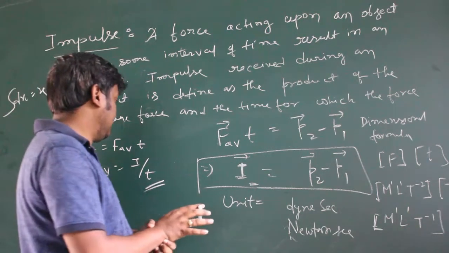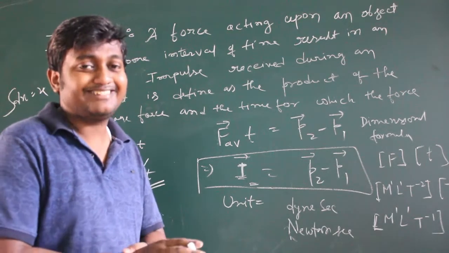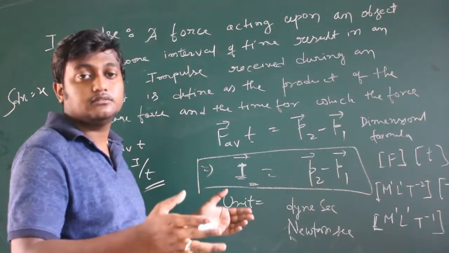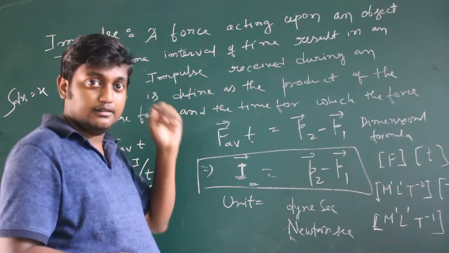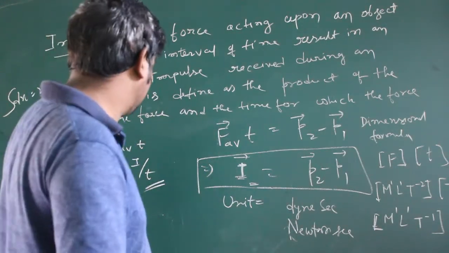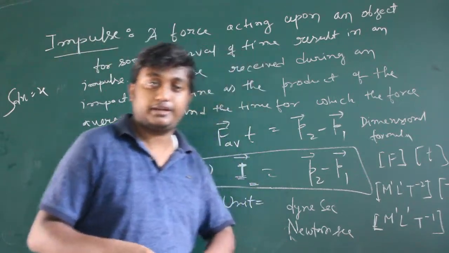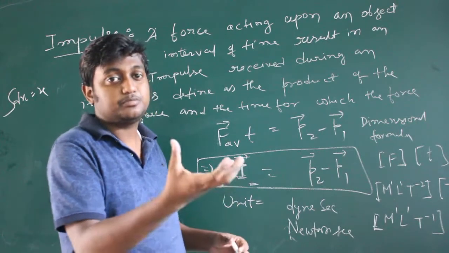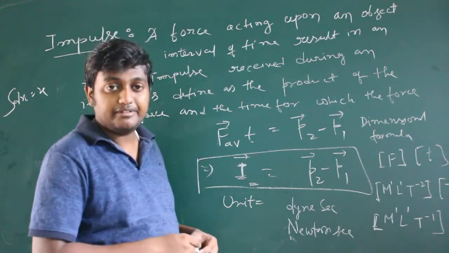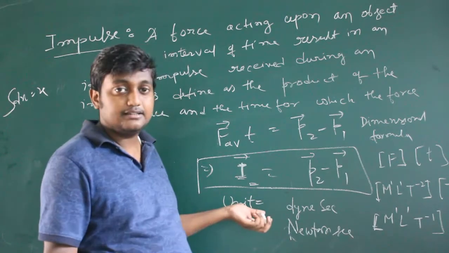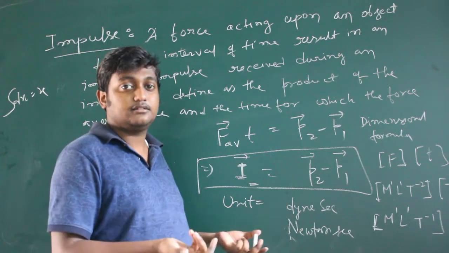Okay, another example is the train bogie. There is a spring in the wheel. What will happen in this spring? Just like lowering the hand, the spring will increase the time interval. That means the force will decrease. That means the jerk will be less.